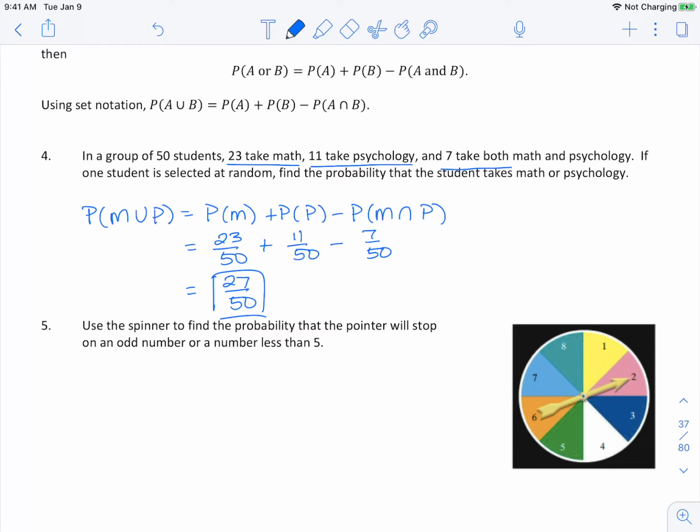Our next one says use the spinner to find the probability that the pointer will stop on an odd number or a number less than 5. I want you to take a minute and try to do this one, please.